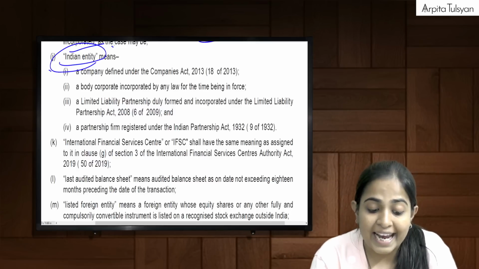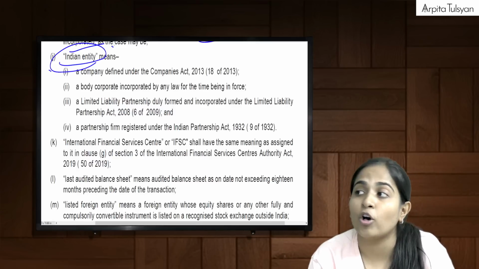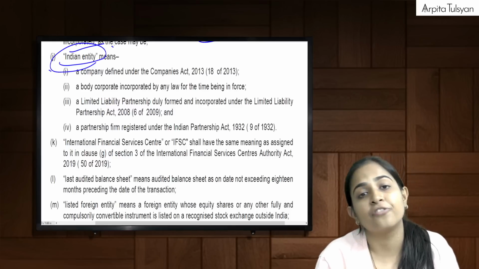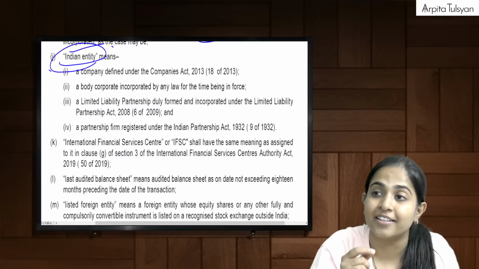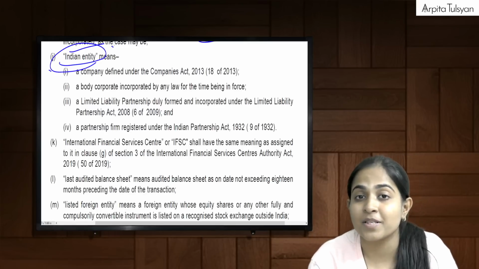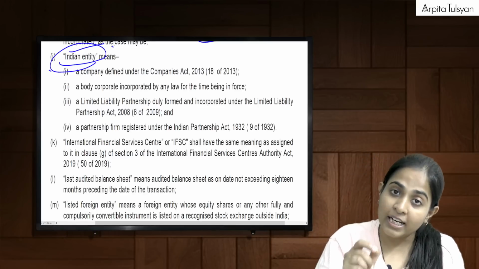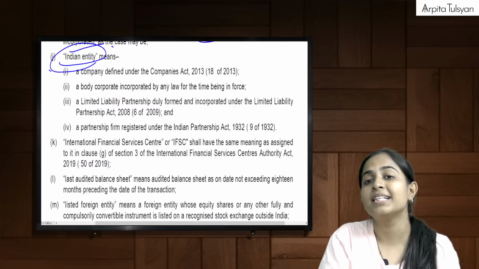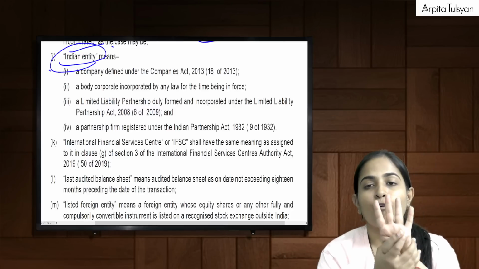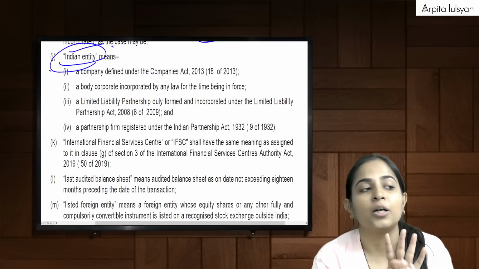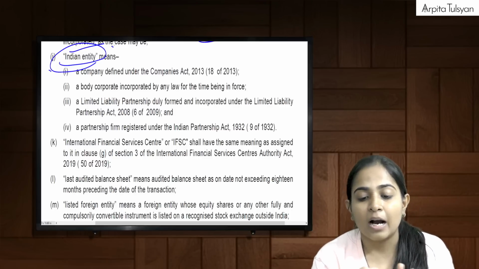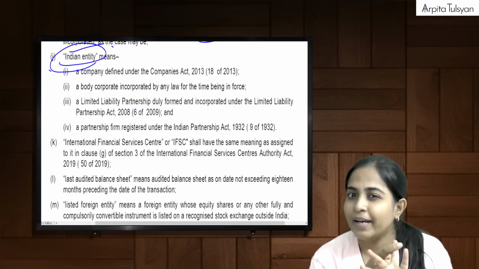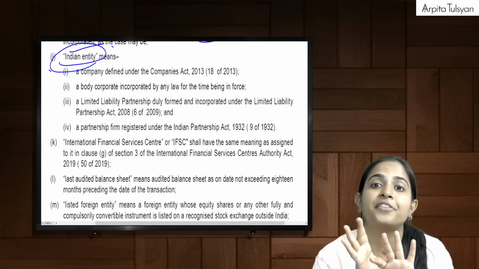Then LLP will be included, LLP incorporated under the LLP Act 2008, and even partnership firms, but which are registered. Registration of partnership firms is not mandatory, but only if you are registered under the Indian Partnership Act 1932, then only will you be included in the term Indian entity. So four are included in the term Indian entity: company under the Companies Act, body corporate, LLP and registered partnership firm.